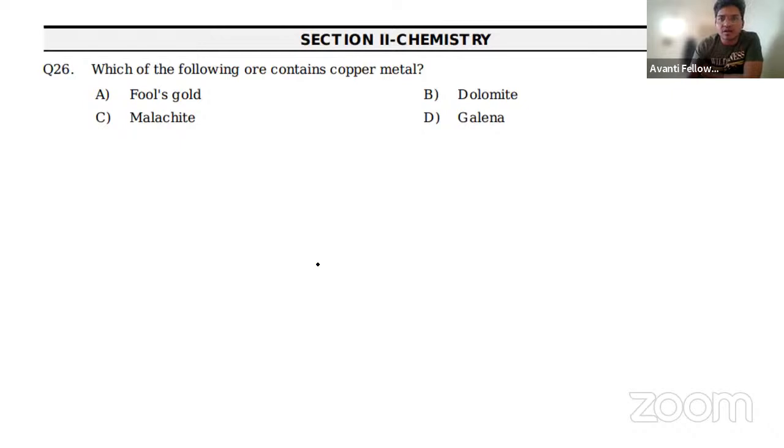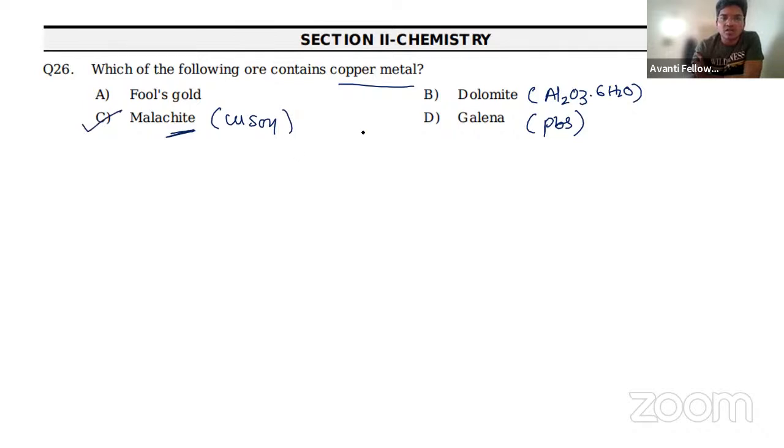We have a question asking which of the following ores contains copper metal? Fool's gold, malachite, dolomite. Dolomite is actually Al2O3.6H2O, which is an ore of alumina. Galena is PbS, lead sulfide. Malachite is copper carbonate with copper hydroxide, so copper will be present in malachite. So not fool's gold and dolomite and the others.